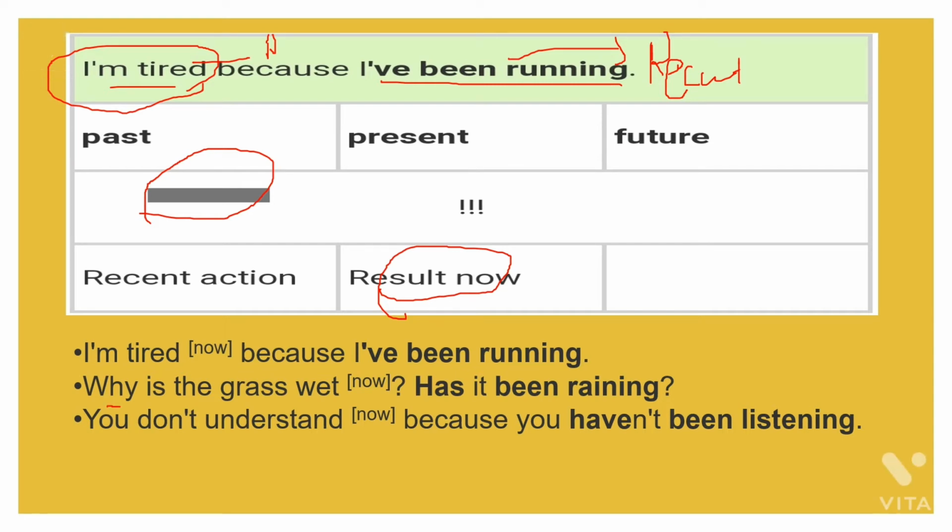Like, why is the grass wet? Has it been raining? See, the grass is wet now, which is the present situation. This is the result: the grass is wet. And why is it wet? Because it has been raining. Then, you don't understand because you haven't been listening. So you don't understand is the result. Why? Because you haven't been listening. So in such cases you will be using present perfect continuous tense.